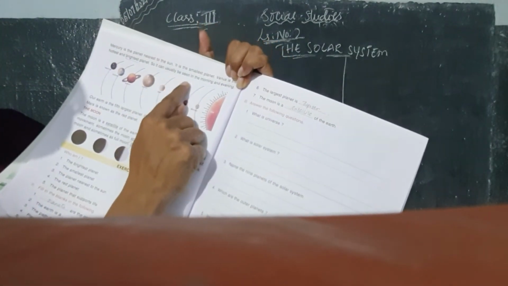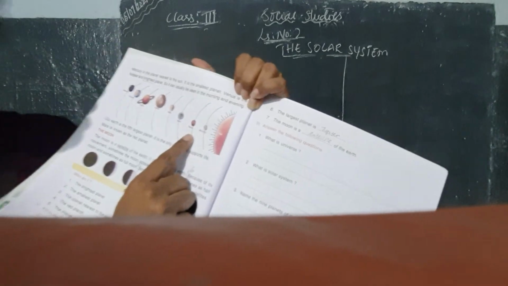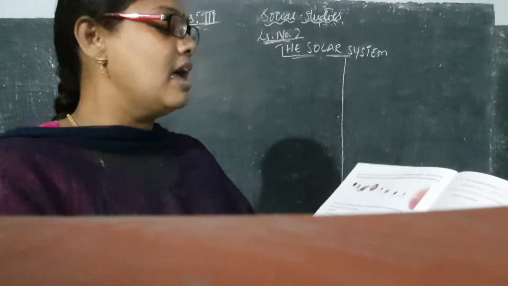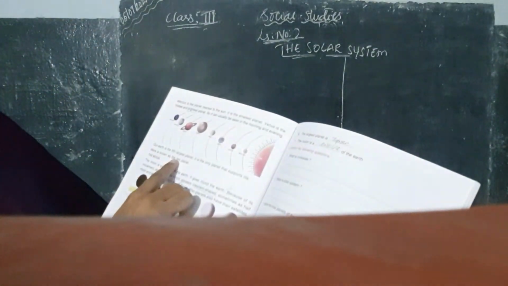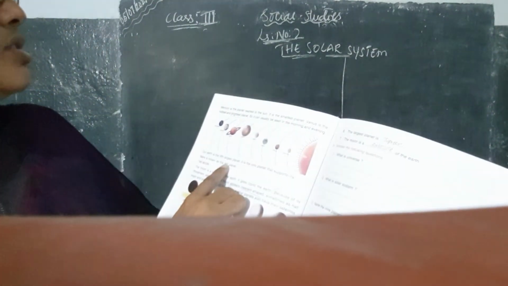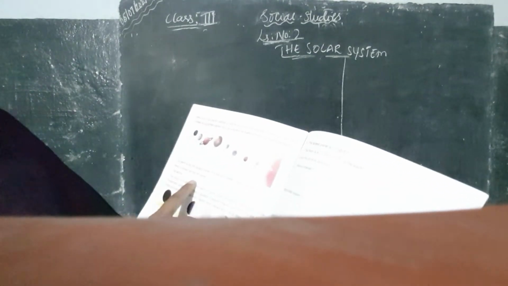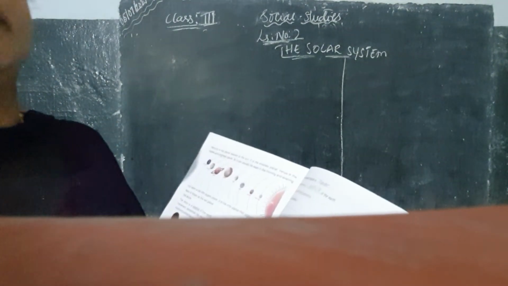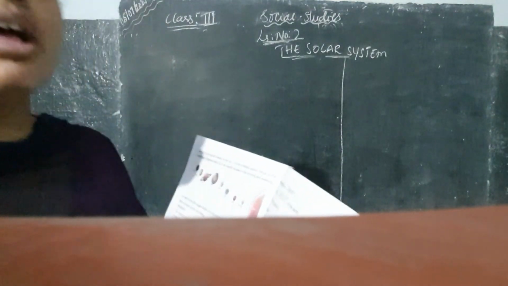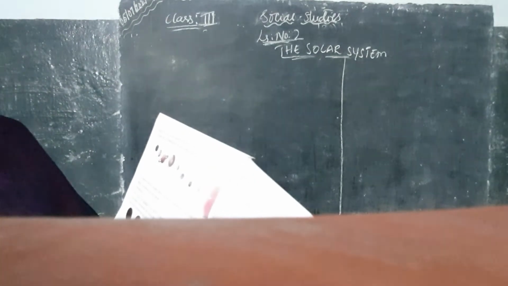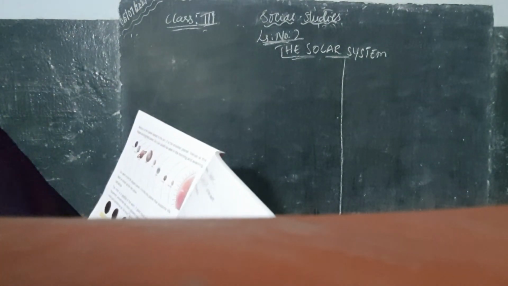So it can usually be seen in the morning and evening. When can we see this planet? We are able to see it in the morning as well as in the evening. Our Earth is considered as what, children? The fifth largest planet. It is the only planet that supports life. Without Earth, we would not be able to survive. Earth is the only planet that supports life.